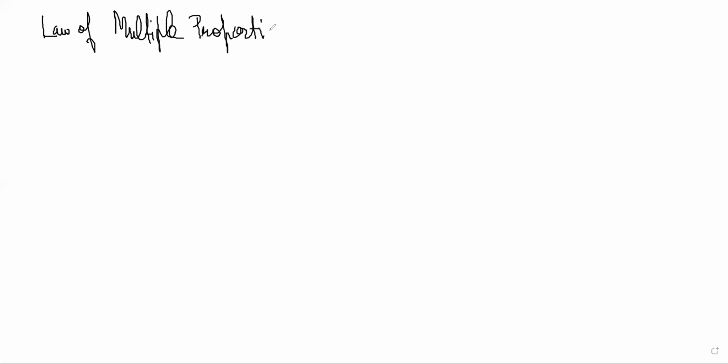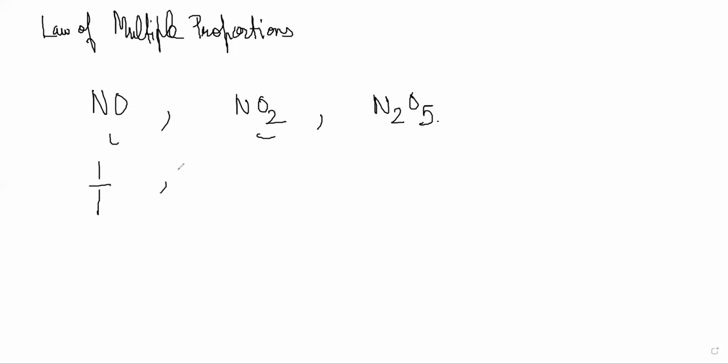Sir, two compounds combine in multiple proportions to form different compounds. So what is it saying? Suppose two elements are combining to form multiple compounds. Then the ratios in which the elements combine will be integer multiples of each other. So here they combine in the ratio 1/1, here in the ratio 1/2. And 2/5 is a little more complicated, but these ratios will be multiples of each other.